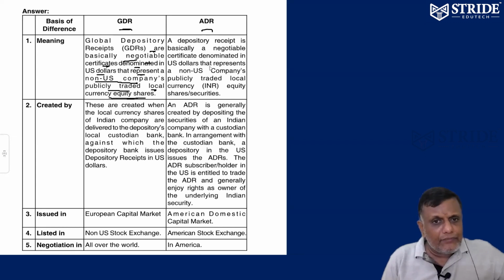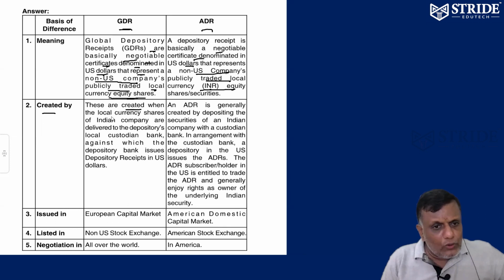Like an ADR, it is also a negotiable certificate denominated in US dollars issued by a non-US company. The underlying shares are publicly traded in INR, in local currency, but the certificate here is in US dollars. Suppose the shares trade in INR; the ADR is traded in US dollars, and so is the GDR. Both are issued by non-US companies, in terms of dollars while the shares are in terms of rupees. Both are publicly traded. That's the basic idea.